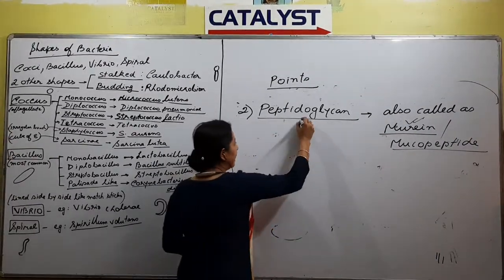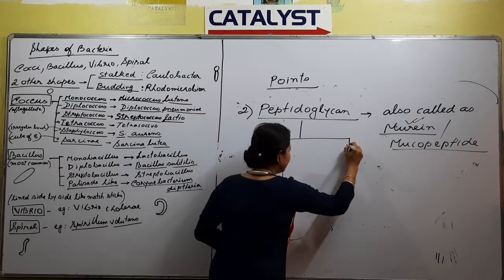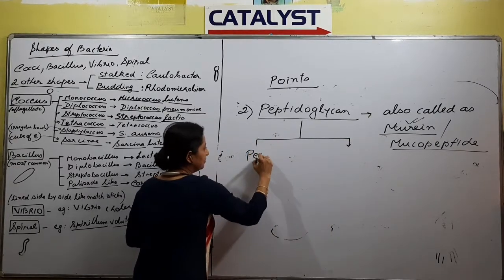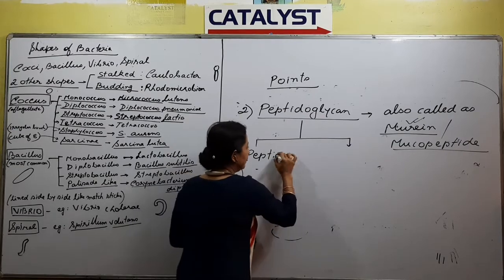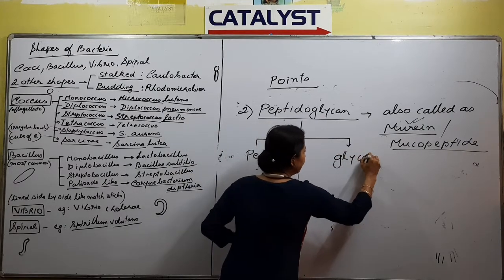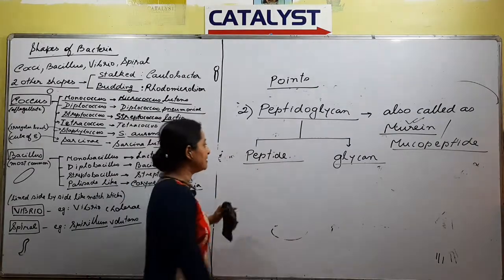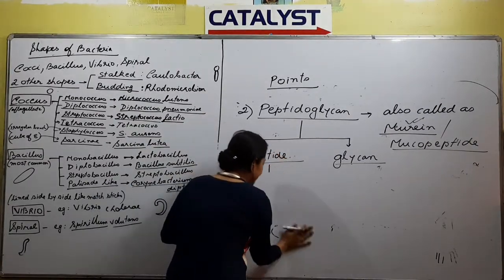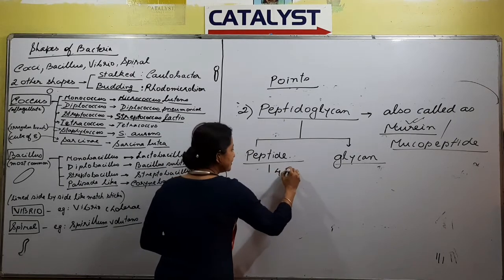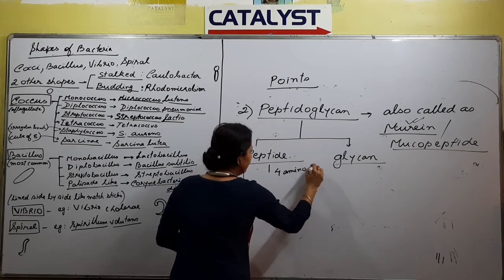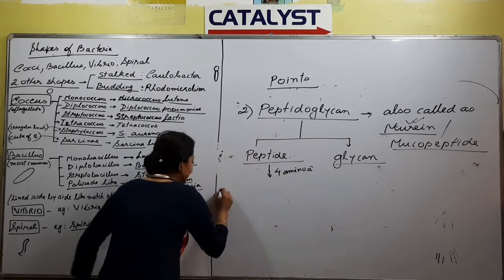Next, peptidoglycan is made up of two parts, peptide and glycan, right? The two together form peptidoglycan. And about the peptide part, what should we know? It is made up of 4 types of amino acids. And what are the 4 amino acids?